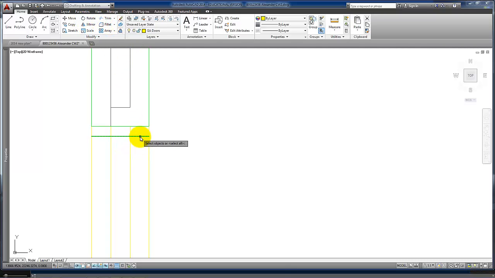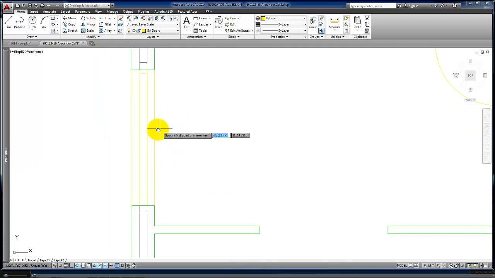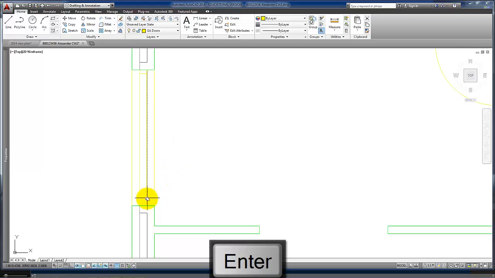We can trim off either side and put that line now on the doors layer, and then we can mirror that around the center point of the sliding doors.